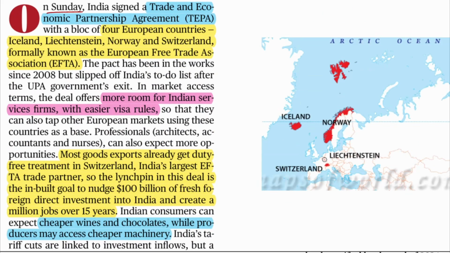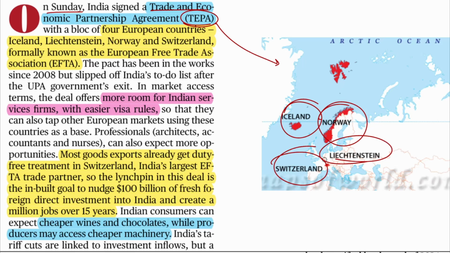So, on Sunday, India signed a TEPA, that is Trade and Economic Partnership Agreement, with a group of 4 countries. These are Switzerland, Norway, Iceland, as well as Liechtenstein. So, the 4 European countries, Iceland, Liechtenstein, Norway, and Switzerland, formerly known as the European Free Trade Association, EFTA.